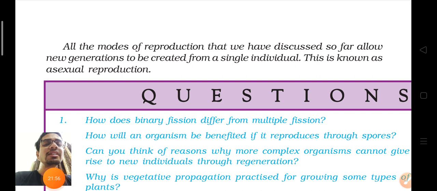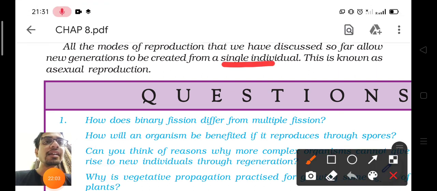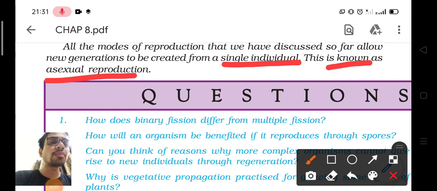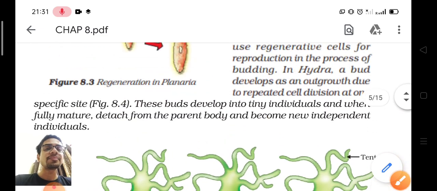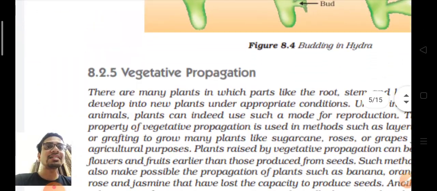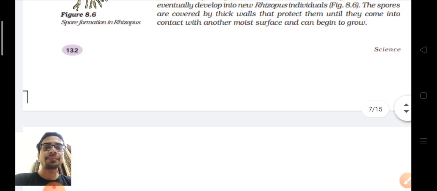All these modes of reproduction that we have discussed so far allow a new generation to be created from single individuals. So this is known as asexual reproduction. So what were these modes? You should remember all these modes and write them down in your notebook: fission, fragmentation, regeneration, budding, vegetative propagation, and spore formation. You should understand the basics of these various processes and the differences between them.